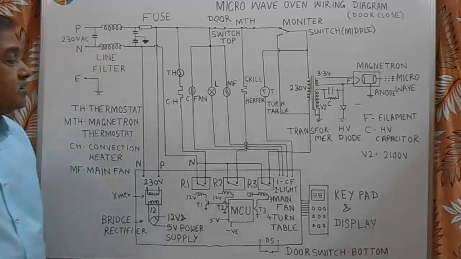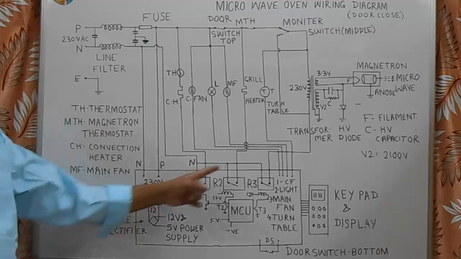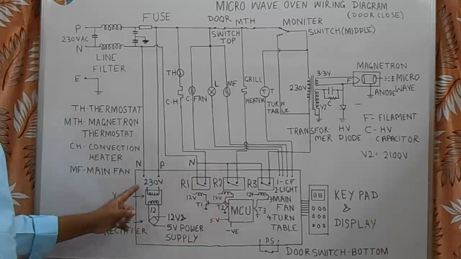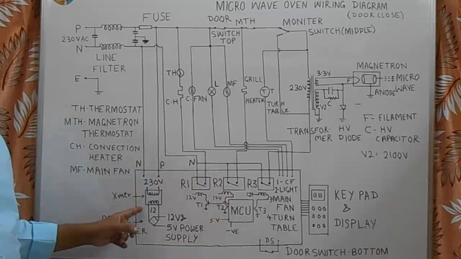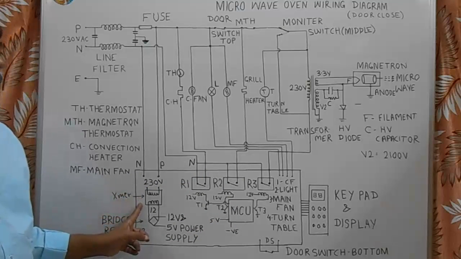In some cases it shows the display is not coming. In that case we have to see fault in the PCB area, whether this transformer is working or not. So if there is a problem in this transformer, we can change this transformer and then microwave will be rectified.